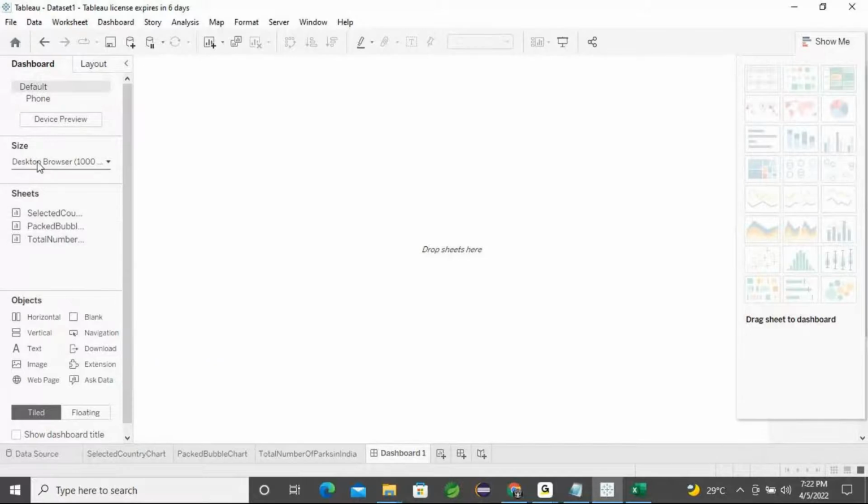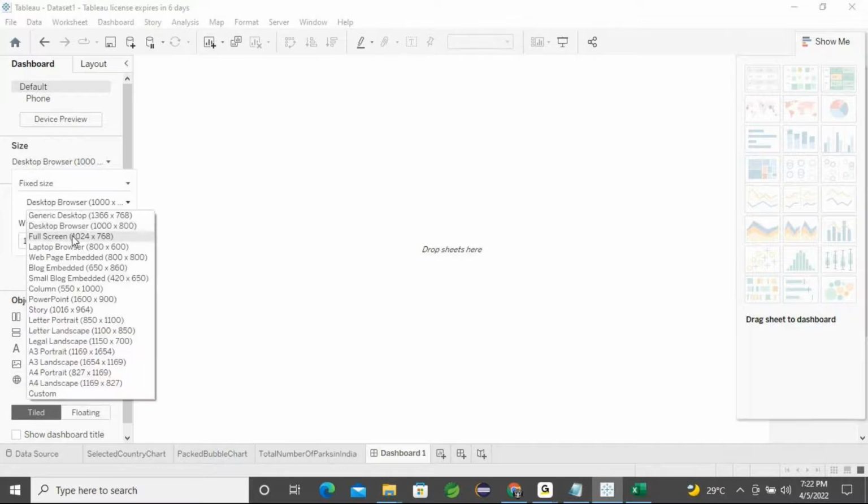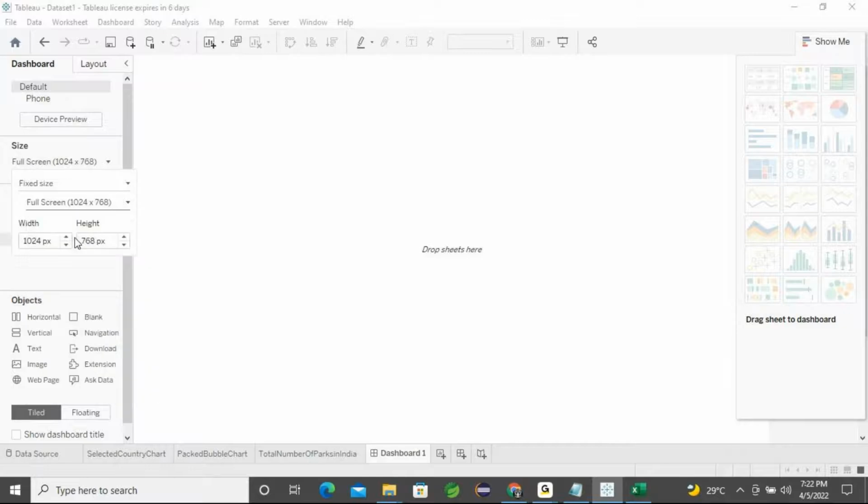Let's start. In the dashboard, step number 1, you go to Size, open the drop down, and set it as 1024 by 768. That means your full laptop screen, which is the default, a full screen design. This is what you have to apply.